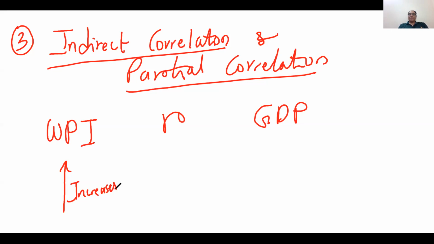They want to reduce this inflation rate. Now the question is how to reduce it. In order to reduce the inflation rate, they increase the interest rate. What is the logic behind increasing the interest rate? If the interest rate increases, people will take less loan, they will do less spending, demand will come down, and we can control inflation like this.